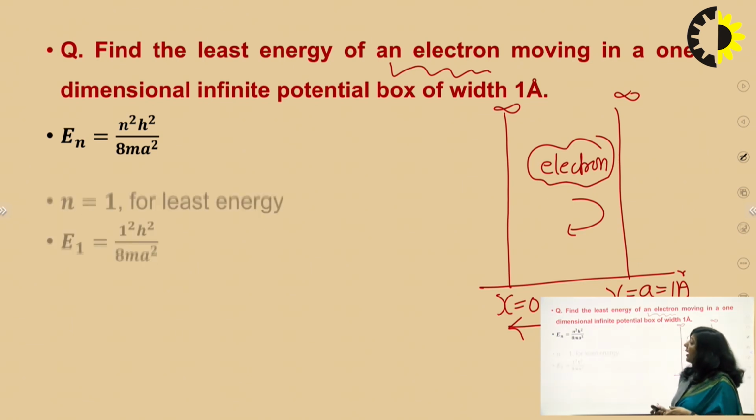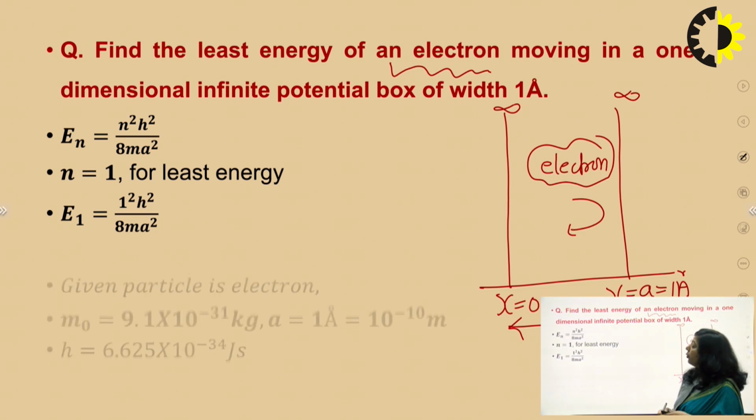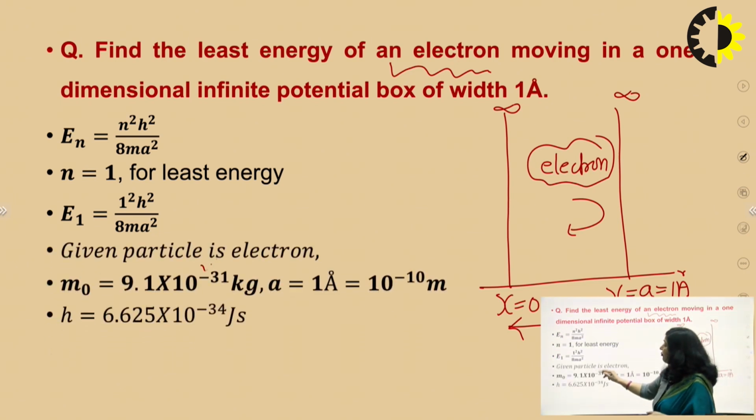So when you take n equal to 1 for the lowest energy state, then E1 will be equal to h square upon 8ma square. Now the particle is an electron, so the mass of the electron, you all know, is 9.1 into 10 raised to power minus 31 kg. Now the width of the box is 1 angstrom.